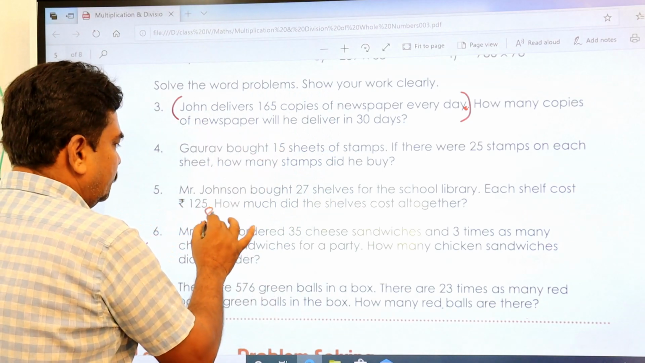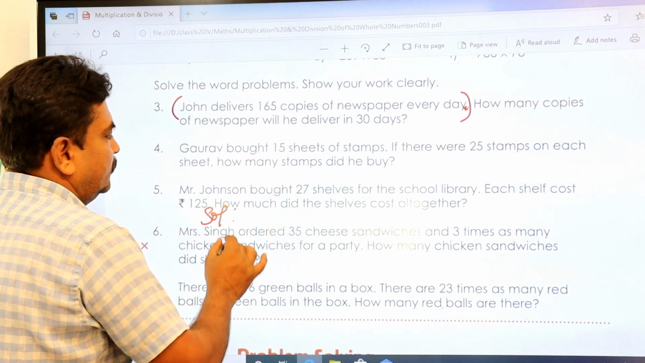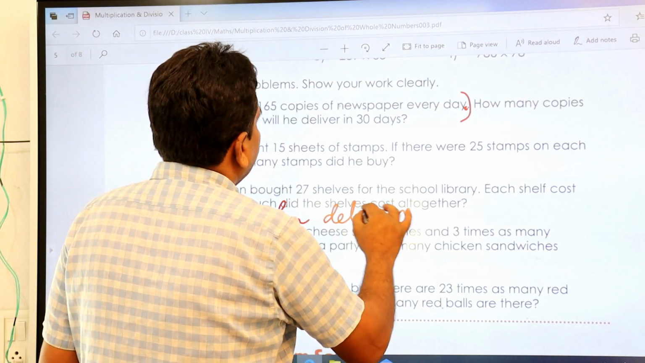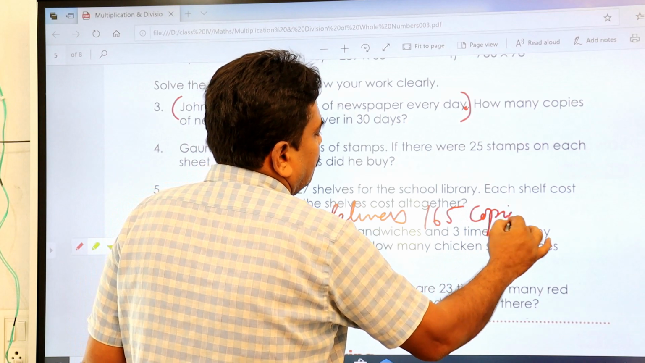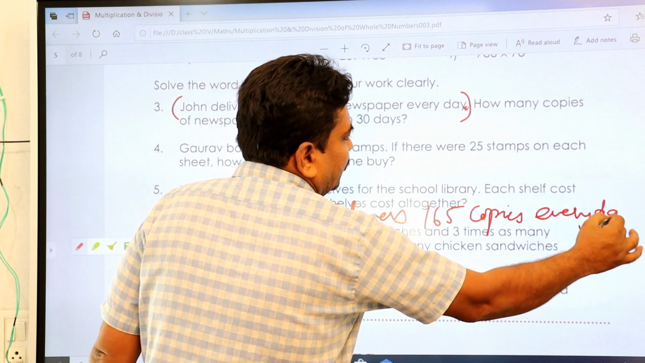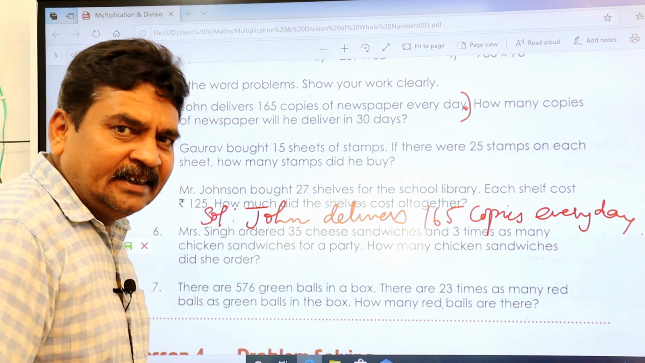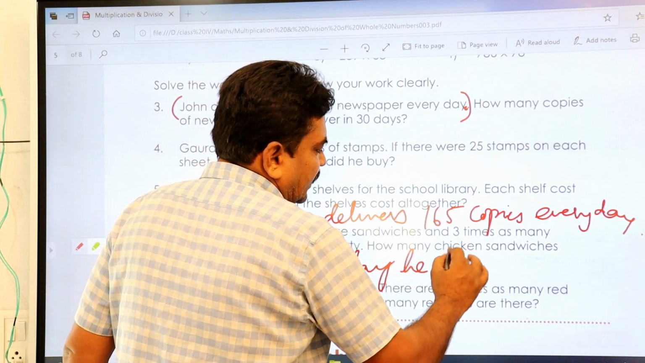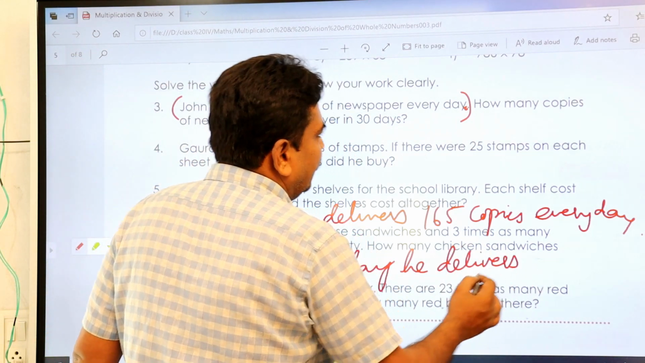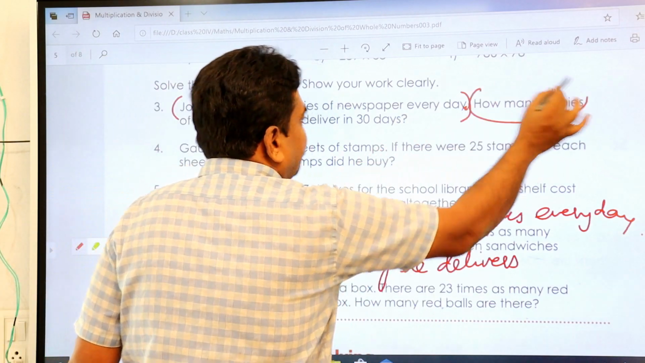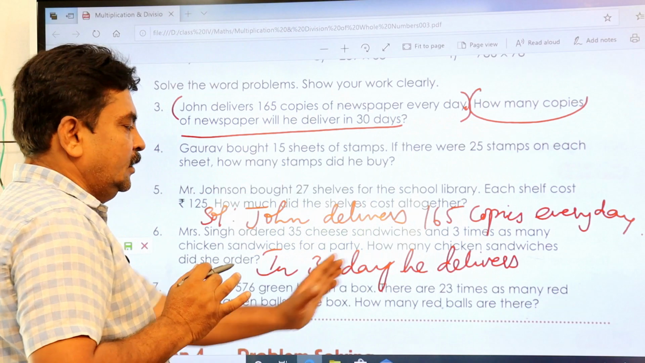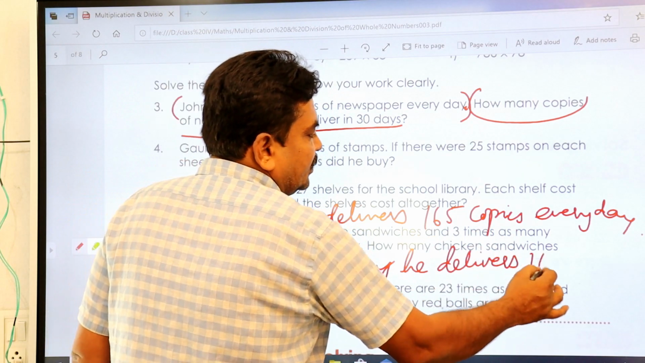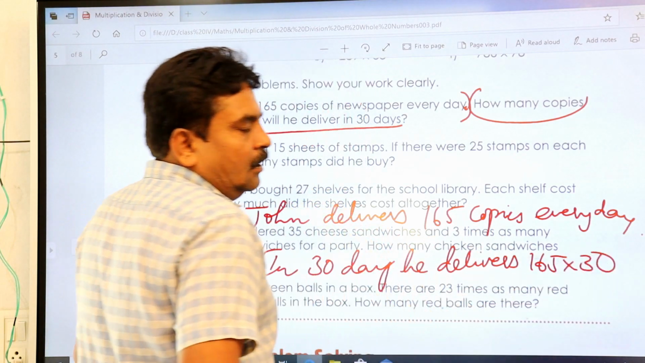Now you write down the solution. First you write down John delivers 165 copies every day. Finish. So in 30 days, how many does he deliver? See, the question starts from here itself. So you have to change it according to your wish and write down: in 30 days, he delivers 165 into 30. Now do it.